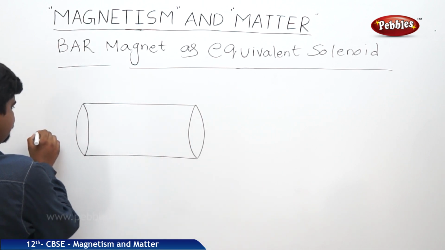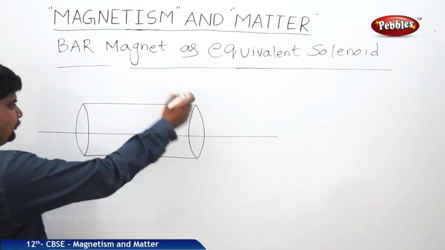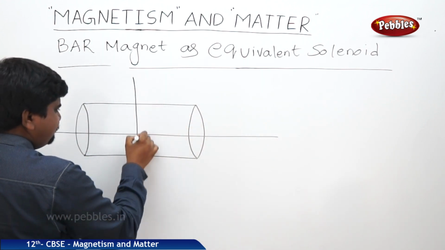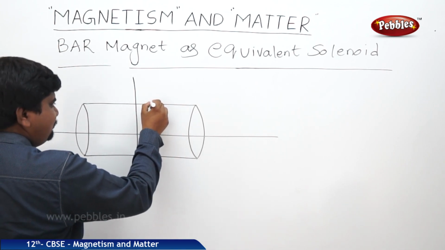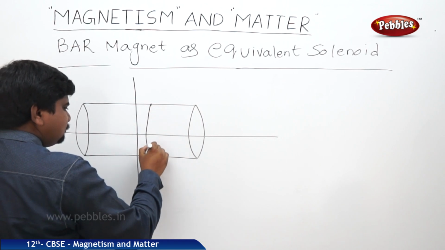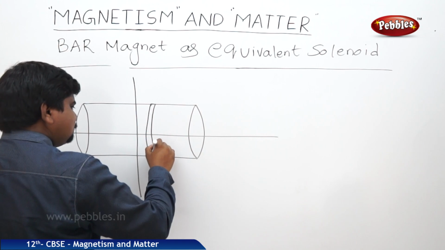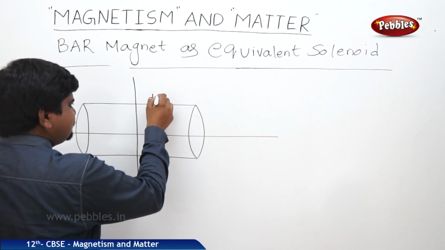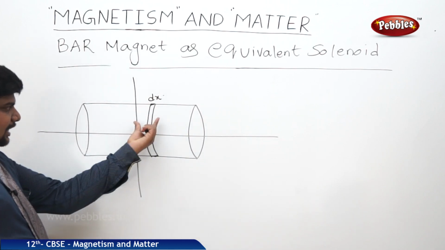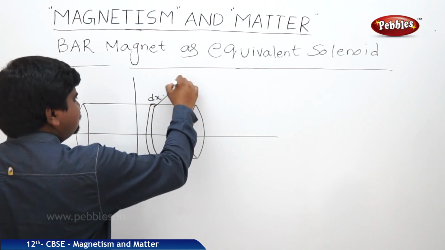So in this structure, yes, this is the magnetic axis and we are taking this as the exact middle. We will take a small element of the turn. This element's width is dx. This is nothing but the element of the turn.